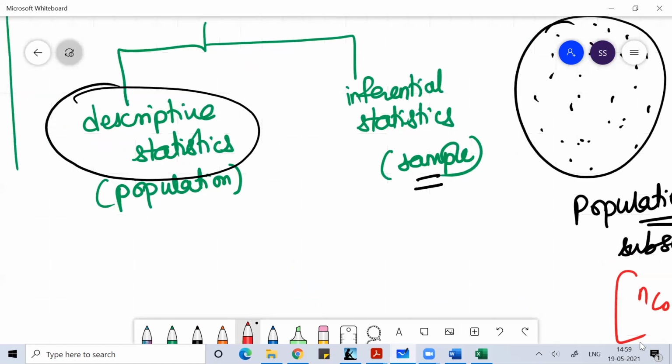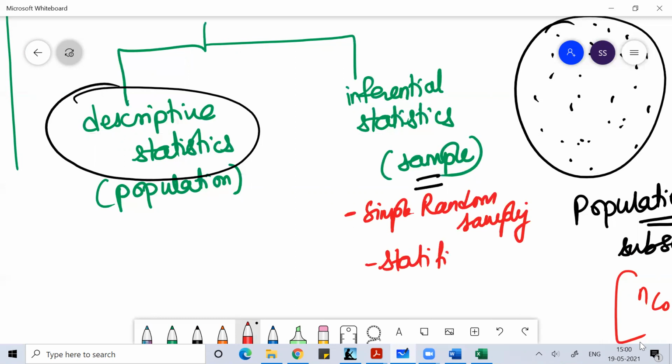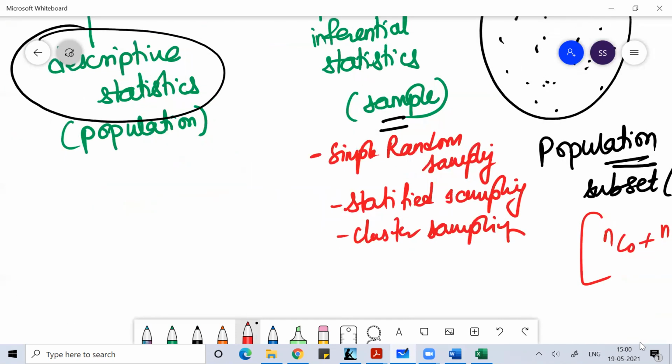Different methods are there to collect the sample from the population. It can be simple random sampling, or it can be stratified sampling, or it can be cluster sampling. It can be judgmental sampling, or quota sampling. There are a lot of methods of sampling.